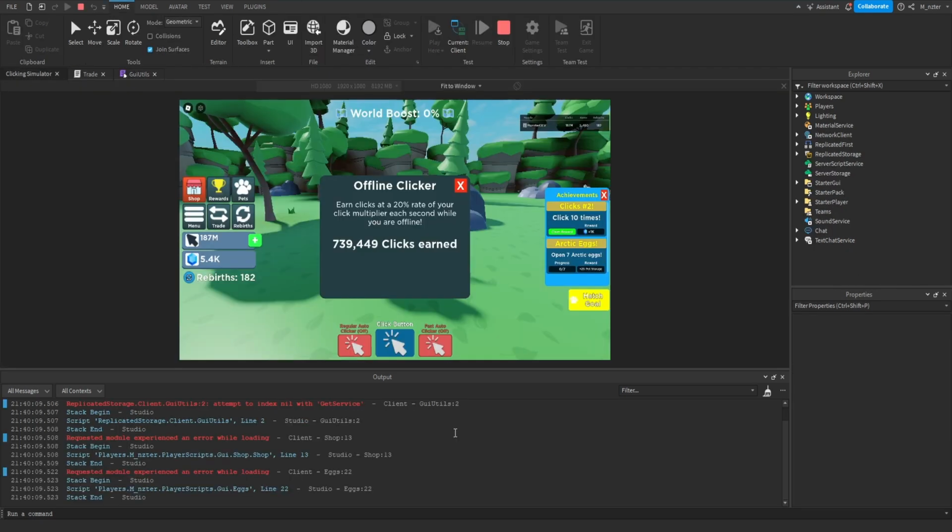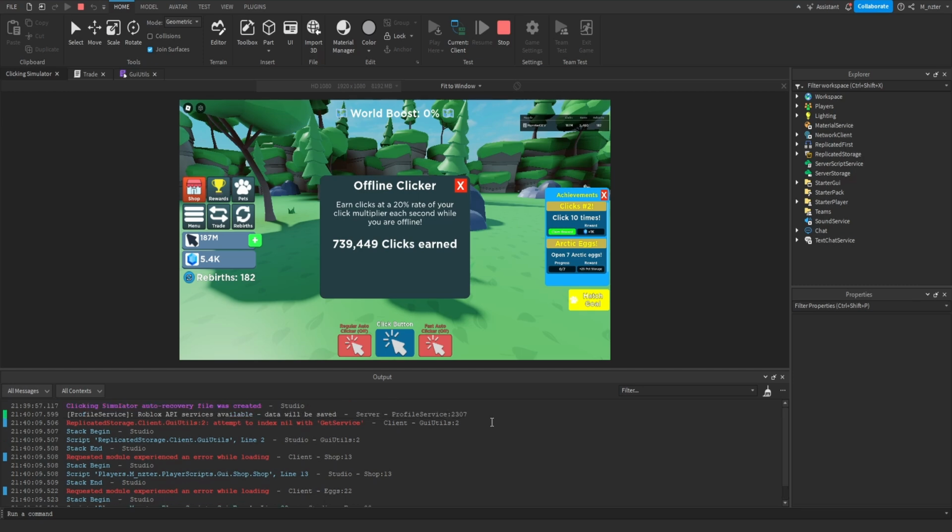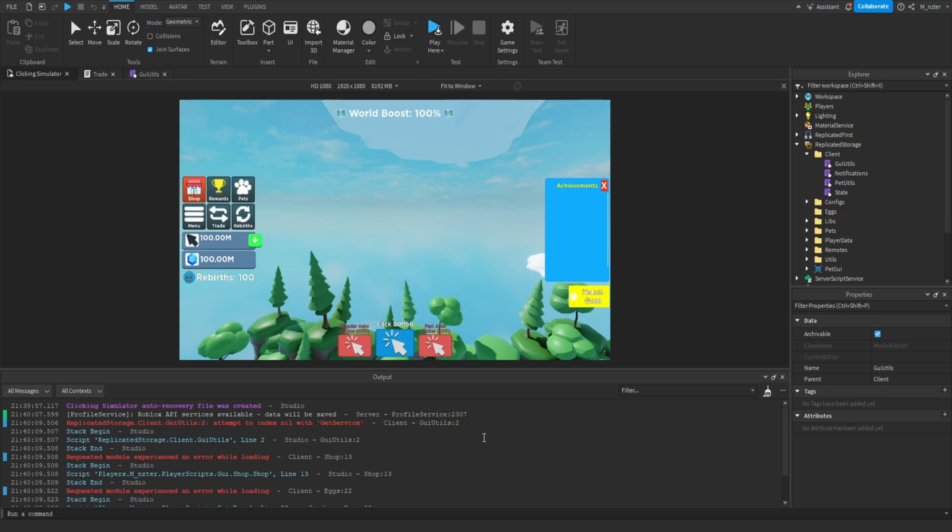Now keep in mind, some people only realize that this is an issue when they receive an error inside of the console. And the reason that I'm saying all this is because I'm trying to get you in the mind of somebody who is brand new to scripting with little to no knowledge and can still actually use AI to solve these issues very easily. So let's say that they see that they have an error inside of the console. Let's go ahead and copy this from Roblox Studio.